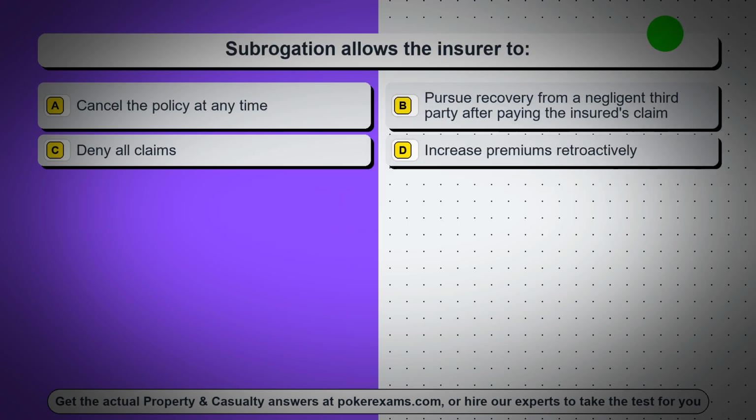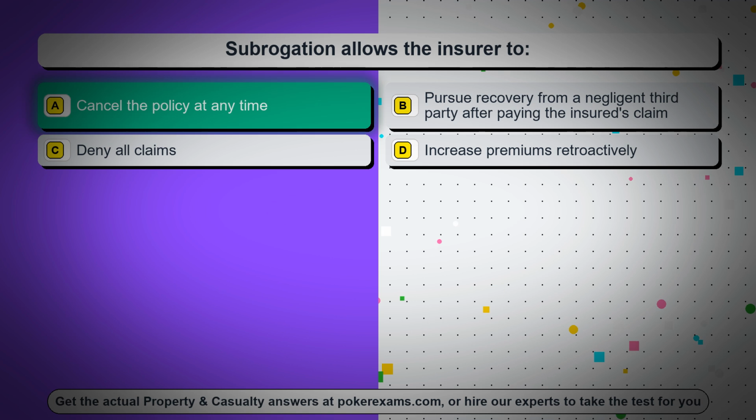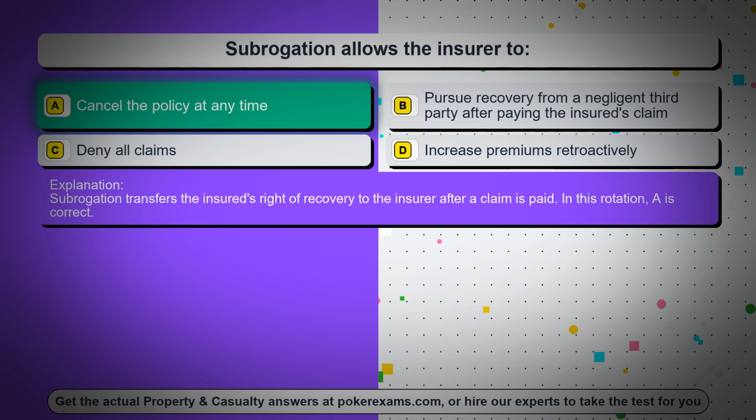Question 10. Subrogation allows the insurer to: Option A. Cancel the policy at any time. Option B. Pursue recovery from a negligent third party after paying the insured's claim. Option C. Deny all claims. Option D. Increase premiums retroactively. The correct answer is option A. Cancel the policy at any time. Subrogation transfers the insured's right of recovery to the insurer after a claim is paid. In this rotation, A is correct.